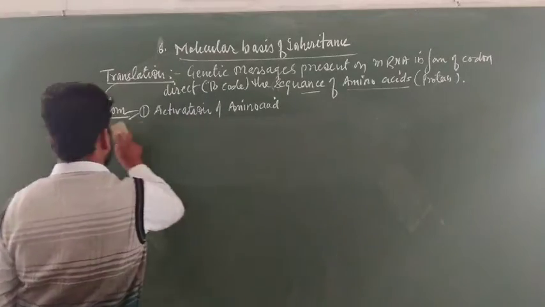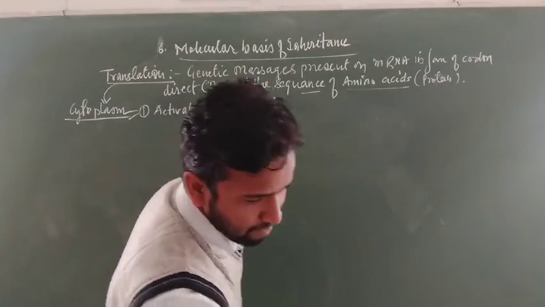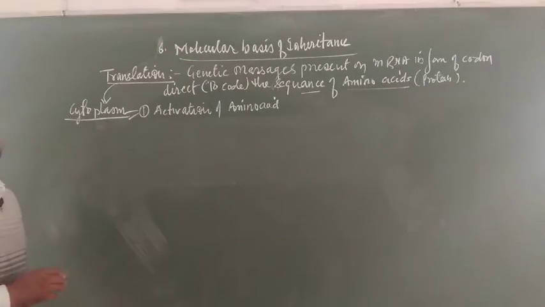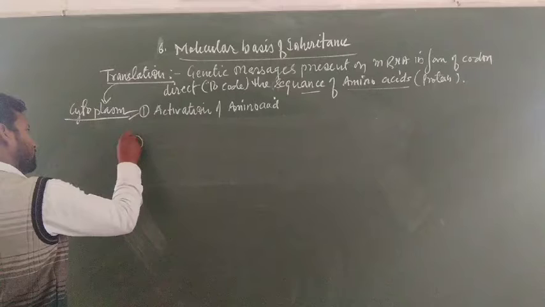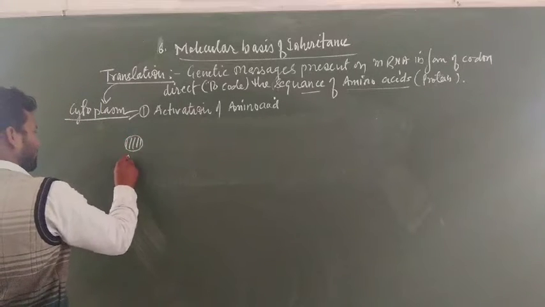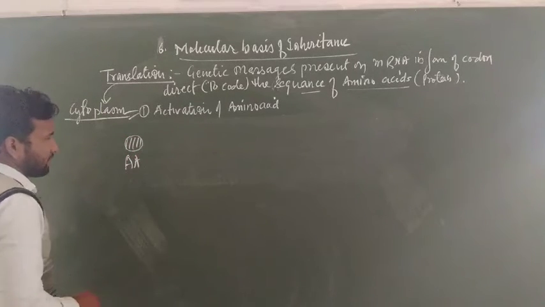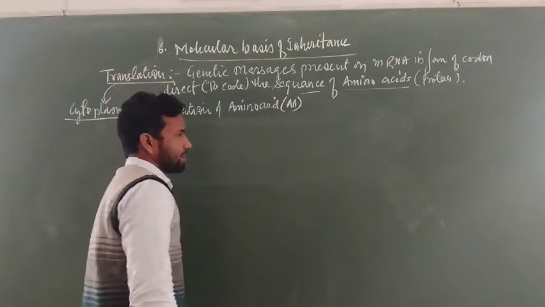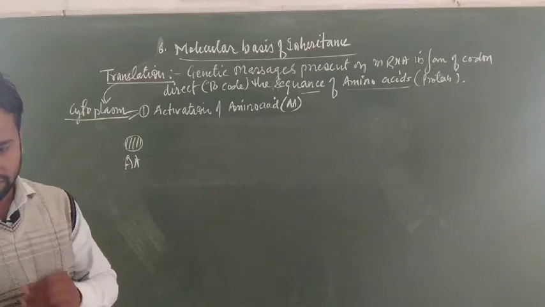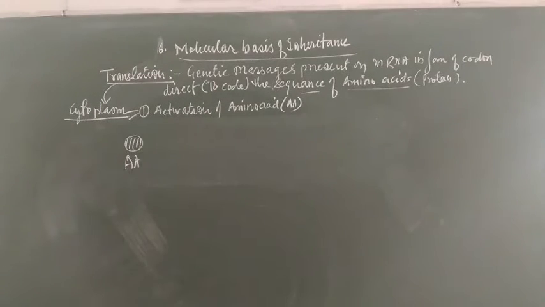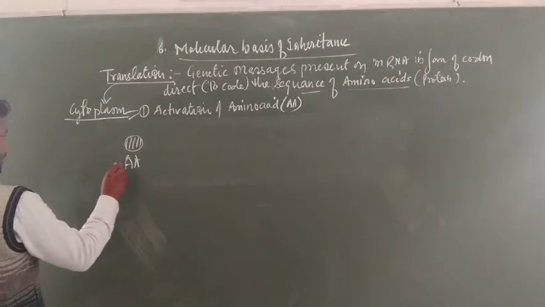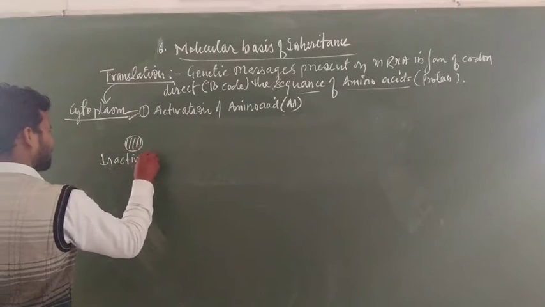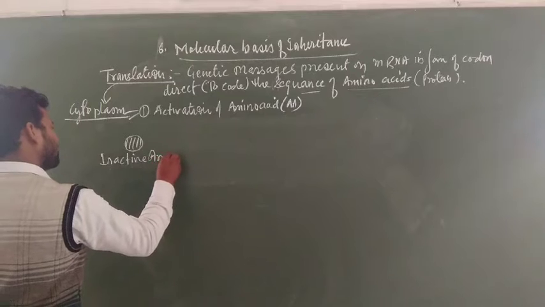Now, activation of amino acid. Suppose this is an amino acid, represented by AA. Generally it is present in an inactive form, the inactive amino acid.